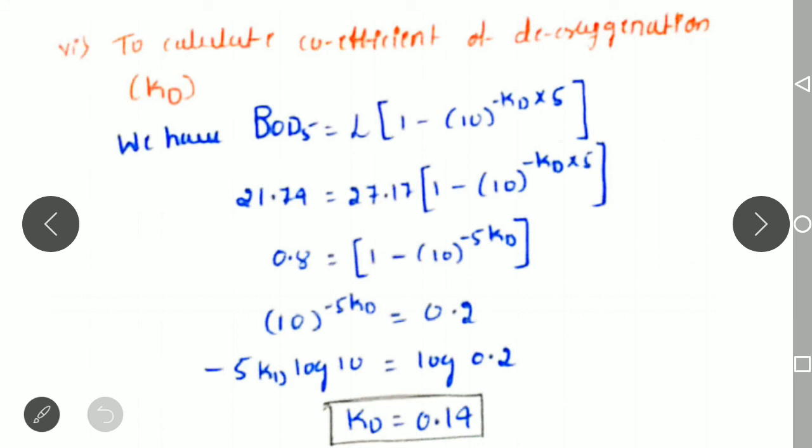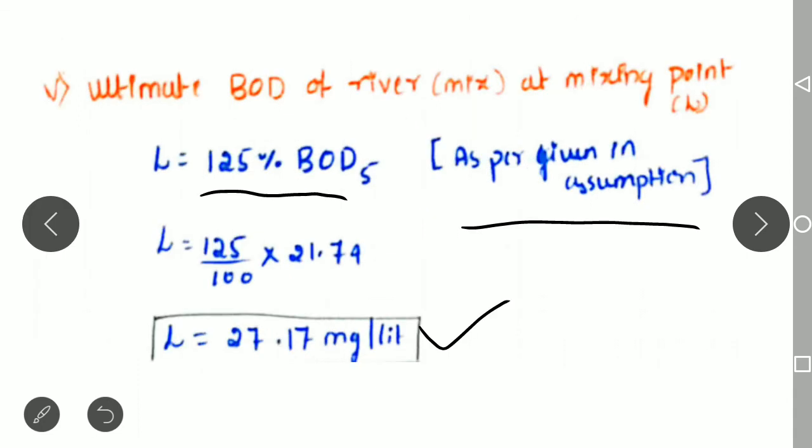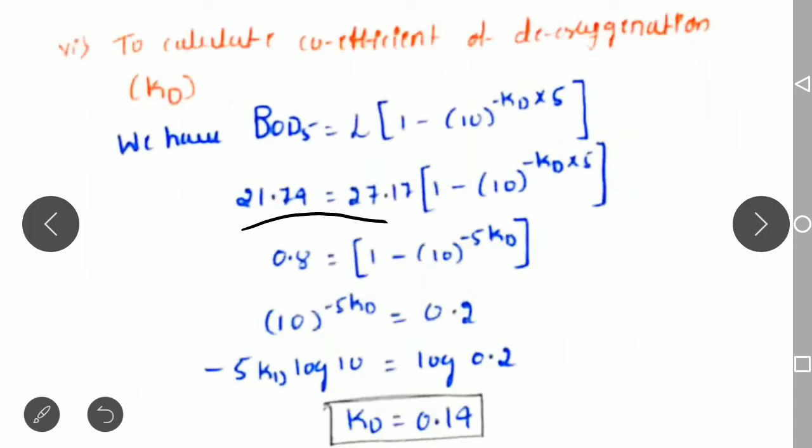So we substitute the 5 days BOD and ultimate BOD as calculated previously. The unknown is KD, and by simplifying the equation with logarithmic functions, that is n log m, we obtain the deoxygenation coefficient. This coefficient is required to determine the critical DO deficit, and we determine it using this formula. This is the standard formula whether for the ultimate BOD or the 5 days BOD.